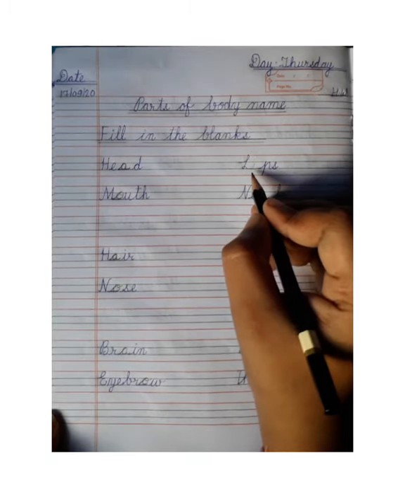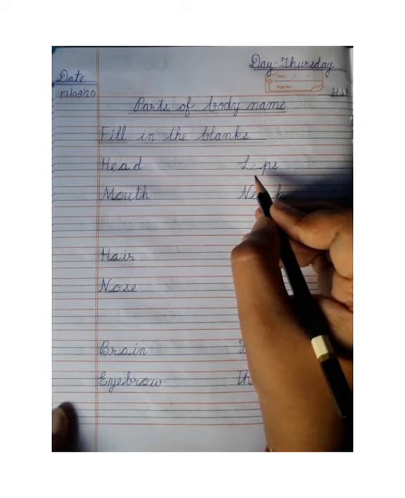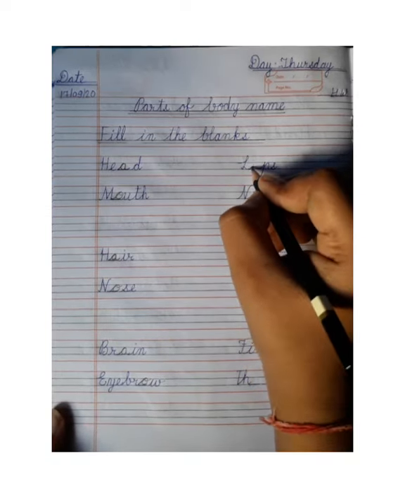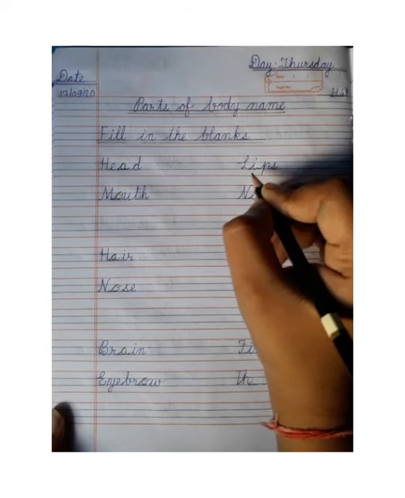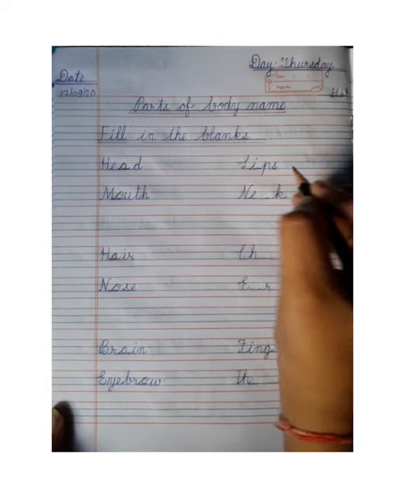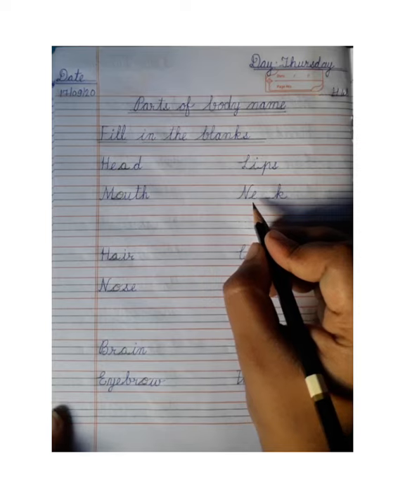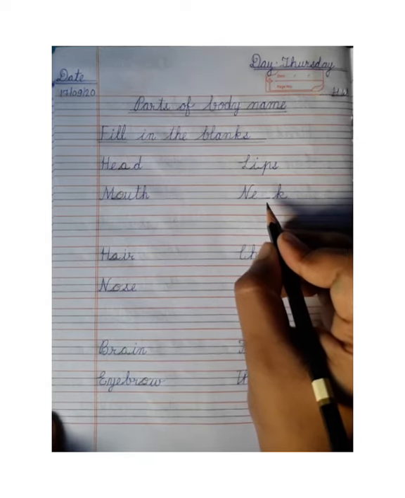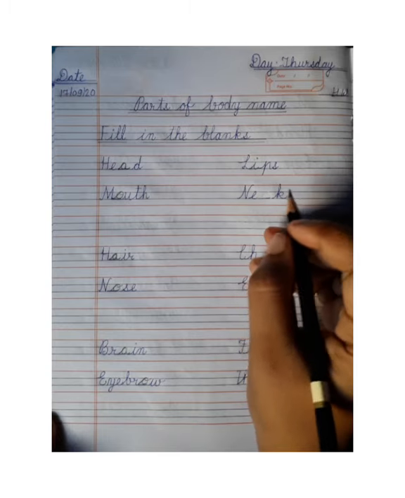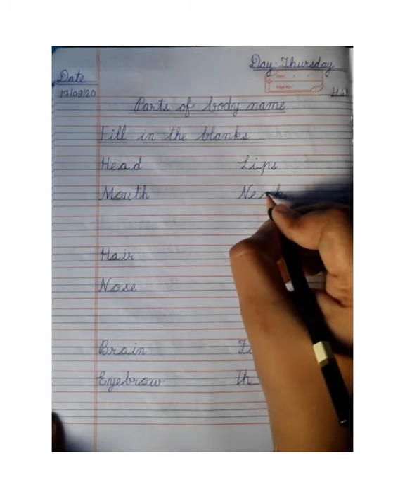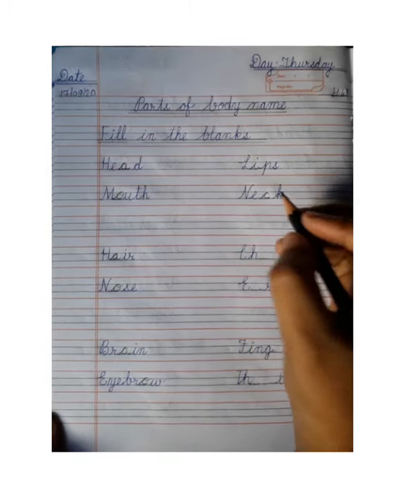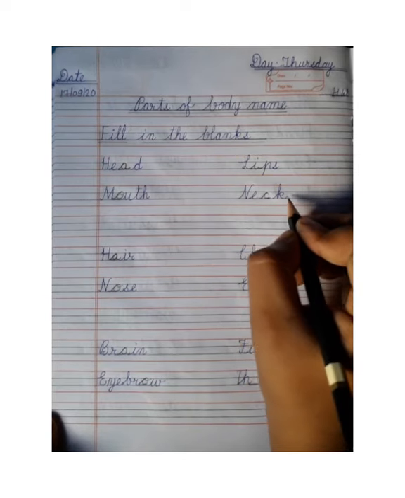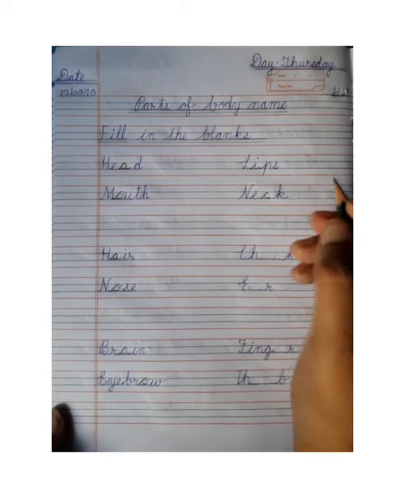Next spelling, lips. What is the spelling of lips? L-I-P-S, lips. So which letter comes here? I. We will read L-I-P-S, lips. Next, which spelling is this? Neck. N-E-C-K, neck. Which letter is missing here? C. So we will write C here. Now read N-E-C-K, neck. Neck means gardan.